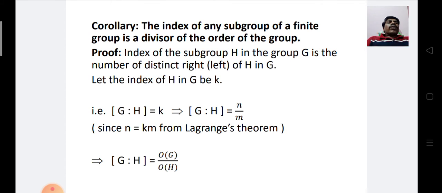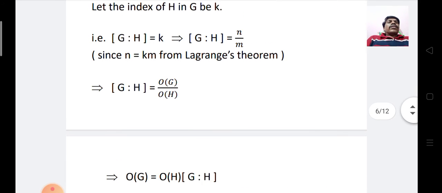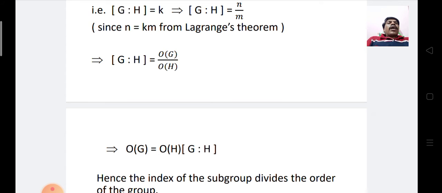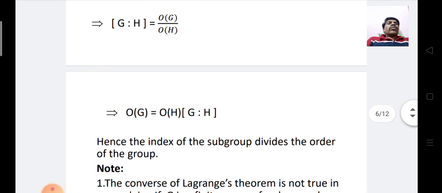That is, index of H in G is equal to K, which implies index of H in G is equal to N by M. Since N is equal to KM from Lagrange's theorem, therefore index of H in G is equal to order of G by order of H, which implies order of G is equal to order of H into index of H in G. Hence, the index of the subgroup divides the order of the group.